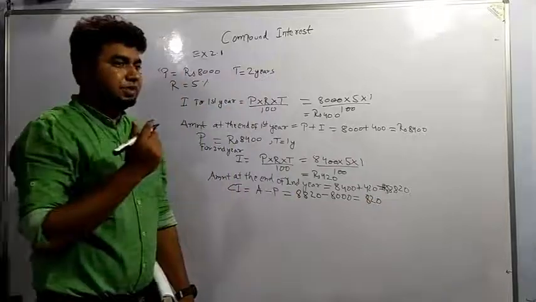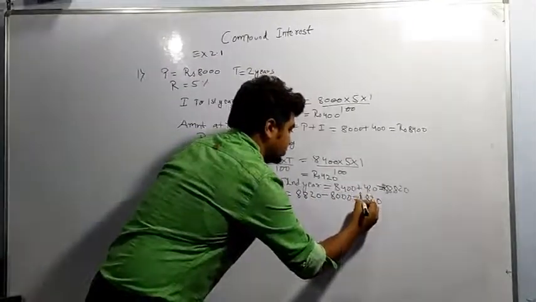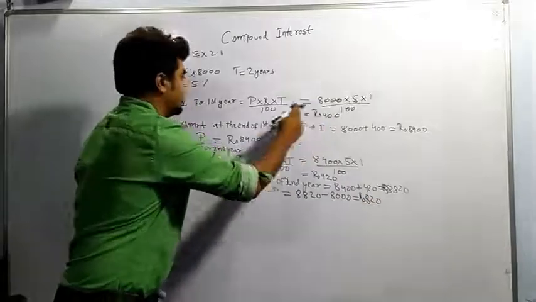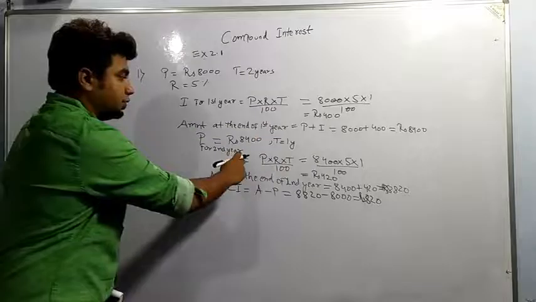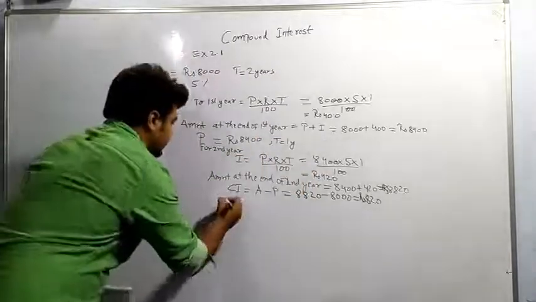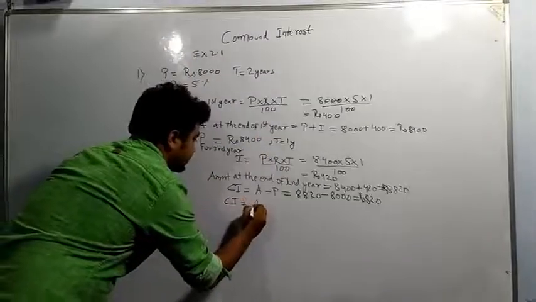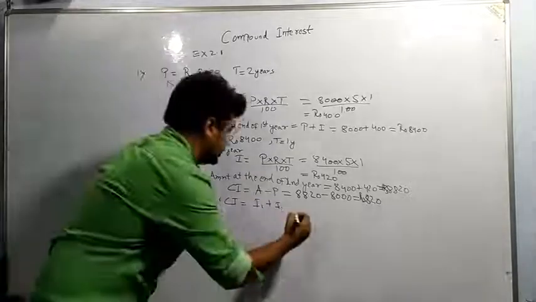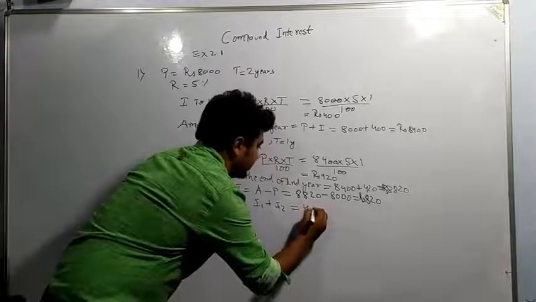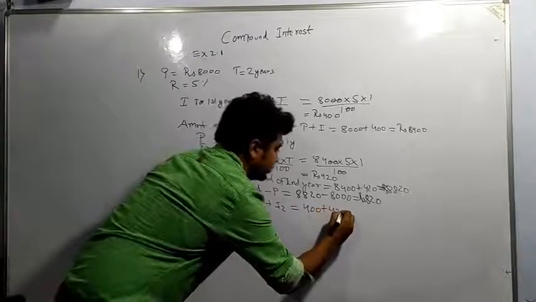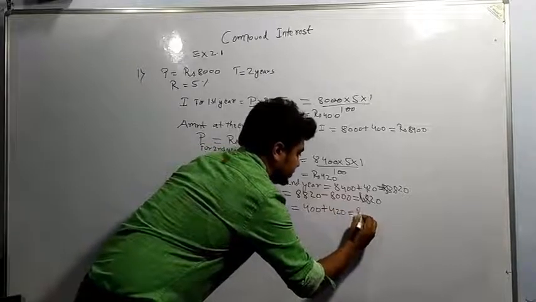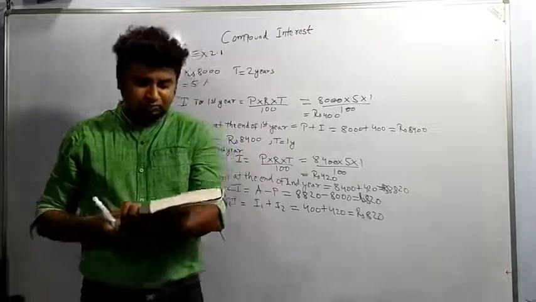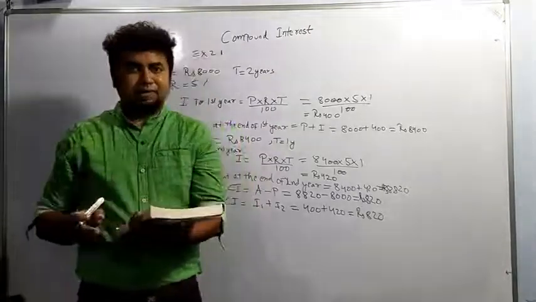Or another way is also there. We can calculate compound interest in another way. As we are able to see, interest for the first year is 400 and interest for the second year is 420. Means compound interest will be equal to I1 plus I2, interest for first year plus interest for second year. Means 400 plus 420 is equal to rupees 820. Okay.